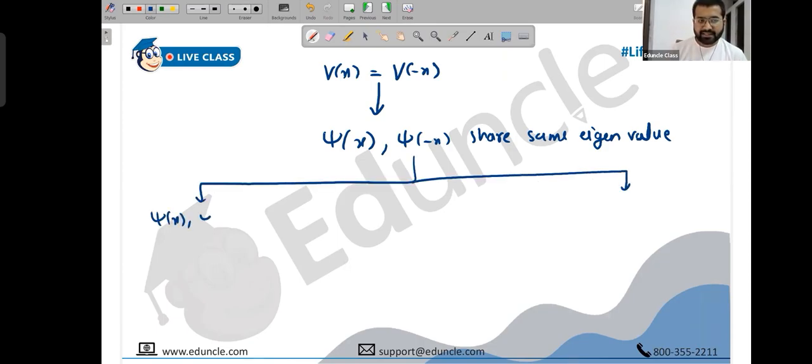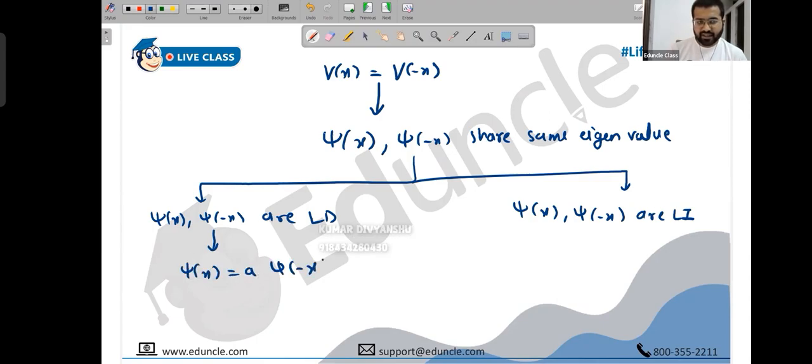One case where psi of x and psi of minus x are linearly dependent, and one case where they are linearly independent. If they are linearly dependent, then you can say that psi of x is a times psi of minus x, or psi of minus x is a times psi of x, whatever. I will write it this way: psi of minus x is a times psi of x. And if they are linearly independent, then we define a wave function f of x, which is a linear combination of them.